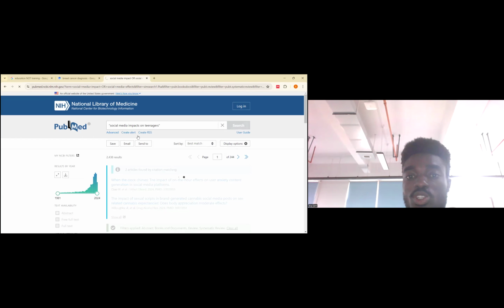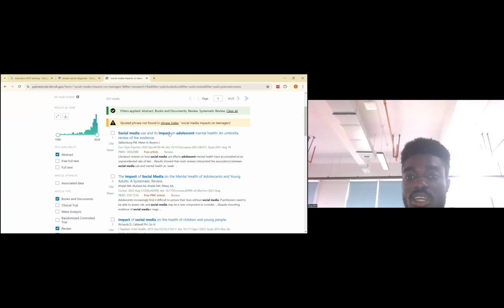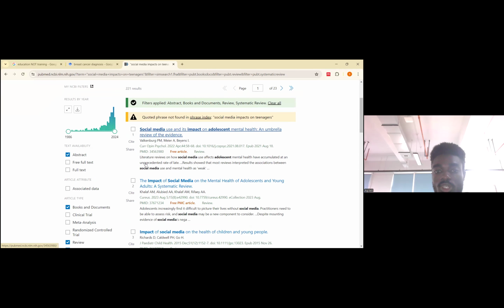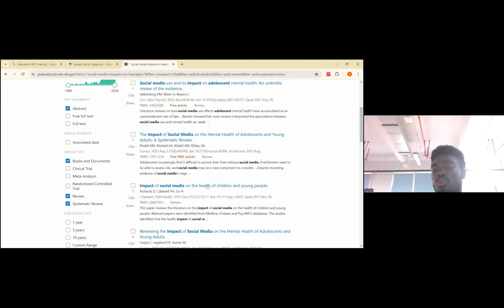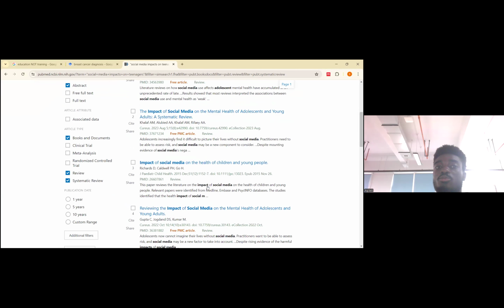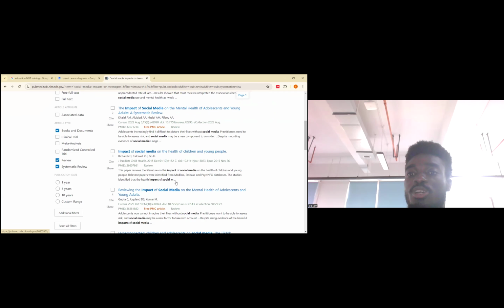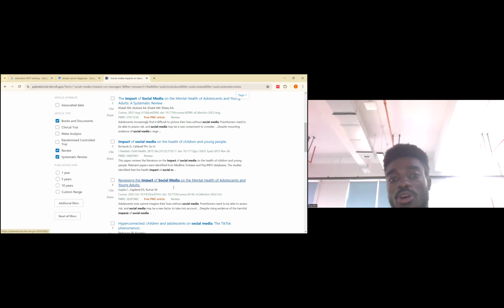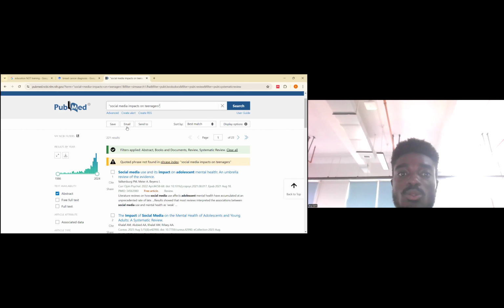Right. So social media impact on adolescents, impact of social media. So this is a prompt I gave PubMed, so that is exactly what PubMed is going to give me. So this is a way of refining, going around and searching for the appropriate papers that we need. So that is it for the Boolean operators for now.